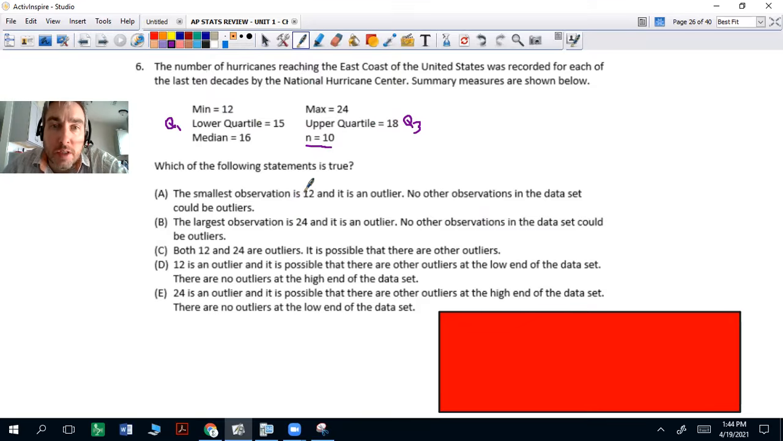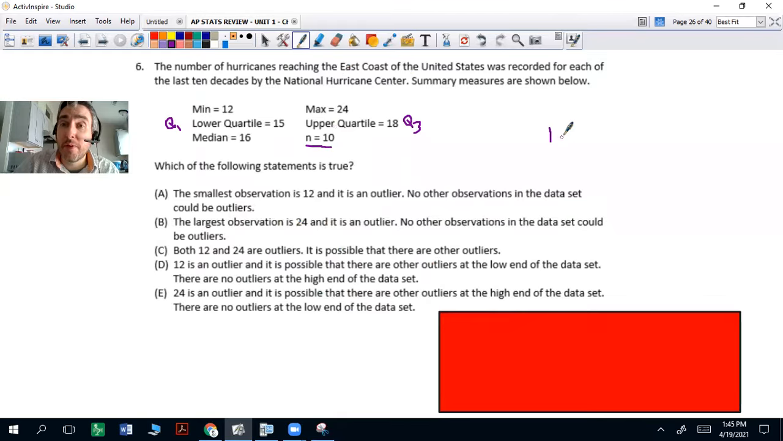The smallest observation is 12, and it is an outlier. No other observations in the data set could be outliers. The largest observation is 24, and it is an outlier. No other observation in the data set could be outliers. But 12 and 24 are outliers. It is possible that there are other outliers. 12 is an outlier, and it is possible that there are other outliers at the low end of the data set. There are no outliers at the high end of the data set, and 24 is an outlier. It is possible there are other outliers at the high end of the data set, but there are no outliers at the low end of the data set.